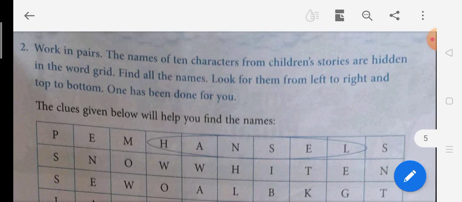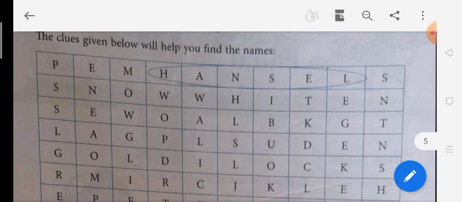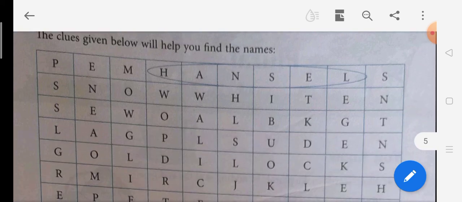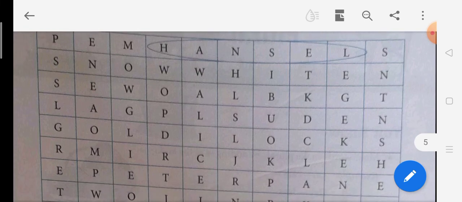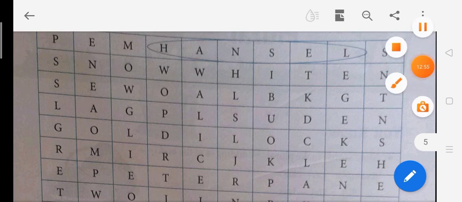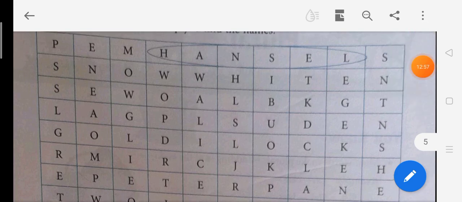Now children, we cannot work in pairs because it's not possible. Name the 10 characters from children's stories. The names of the 10 characters from children's stories are hidden in the word grid. You have to find them. Now Hansel is already circled over here. Okay, the next ones we have to do. If you check the second row, again I tell you, you check in every direction.